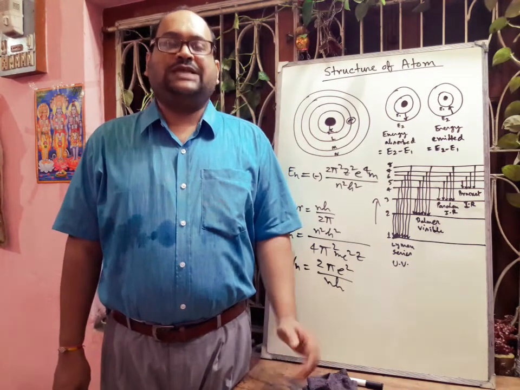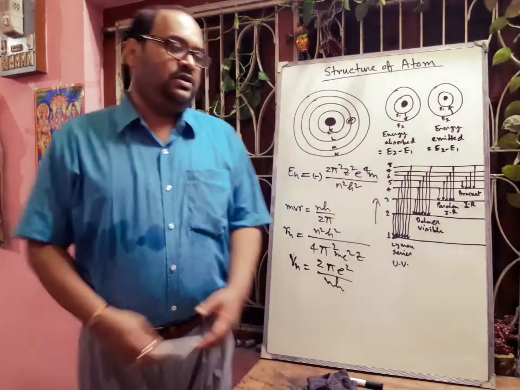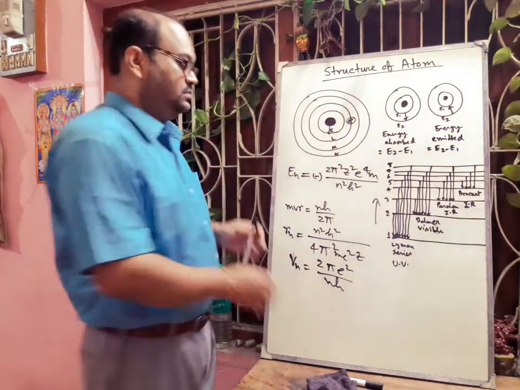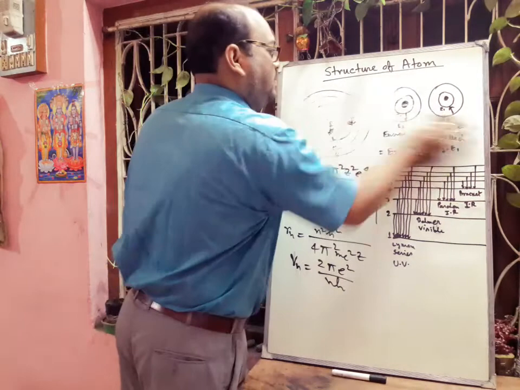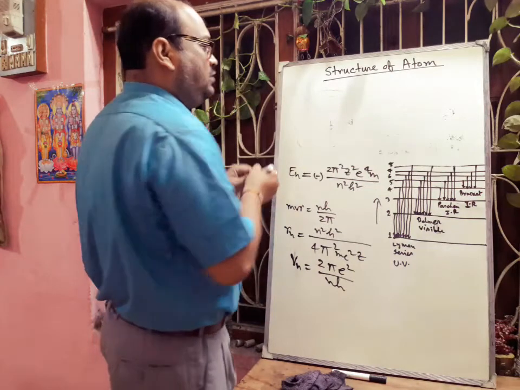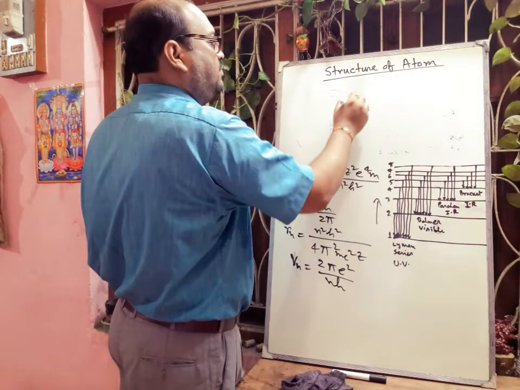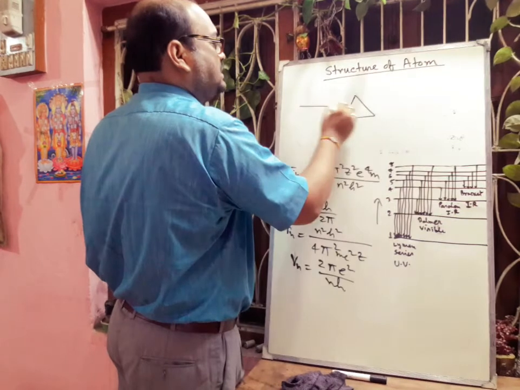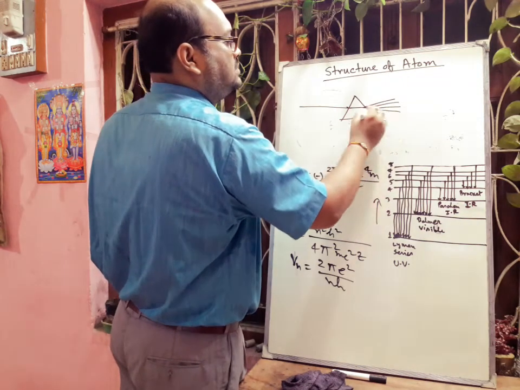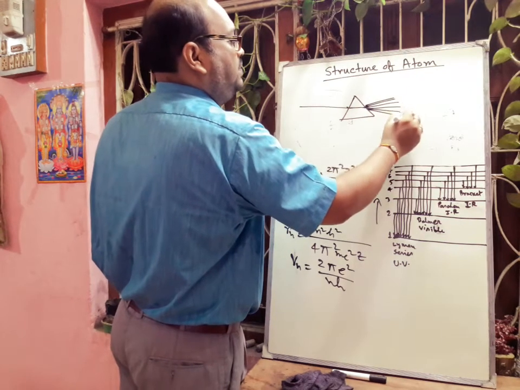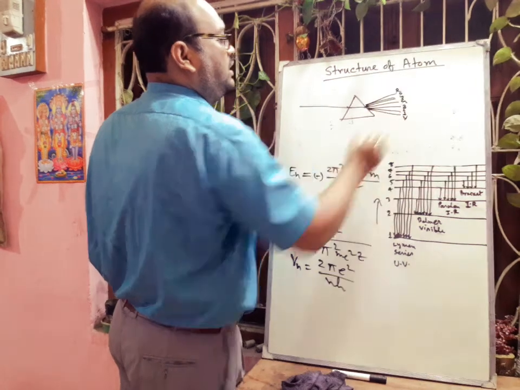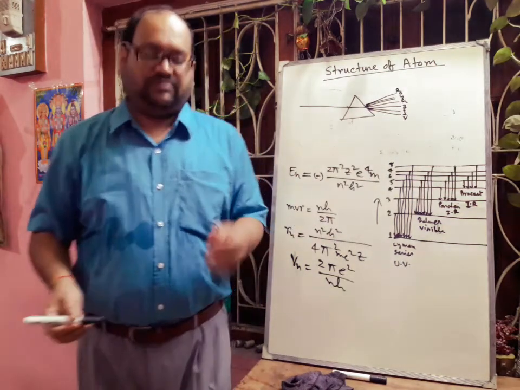Next we have to discuss the spectrum, otherwise you cannot understand. Now what is spectrum? All of you know, if we pass white light through a prism, what will happen? Suppose we are passing white light through a prism, then there will be formation of 7 colors. That is called VIBGYOR, and this is called spectrum.